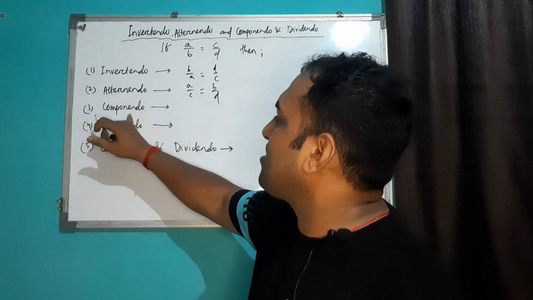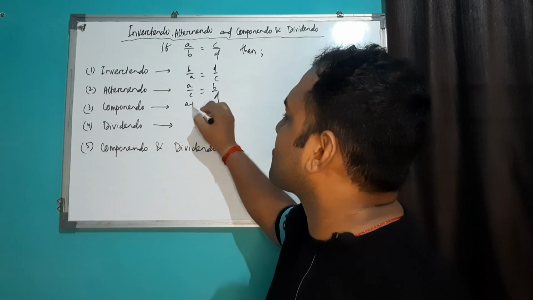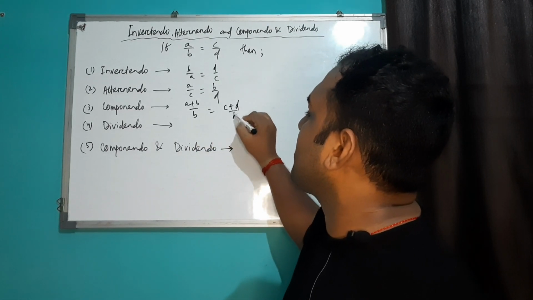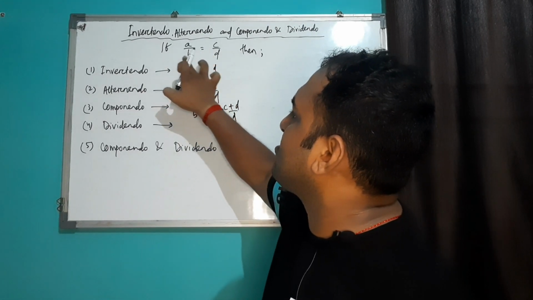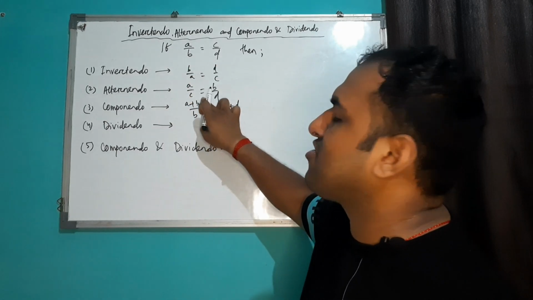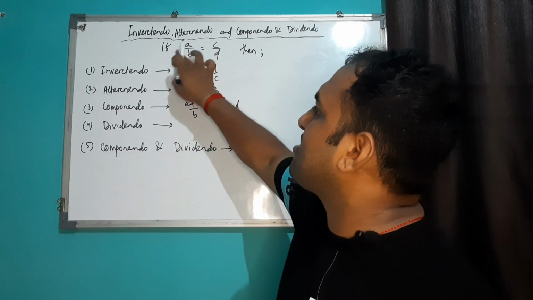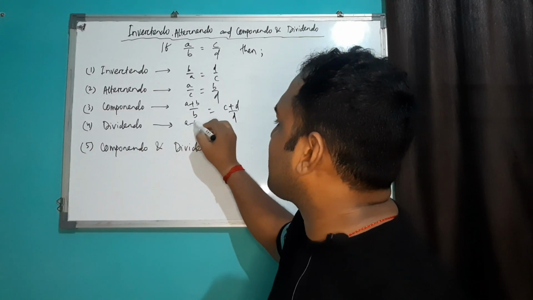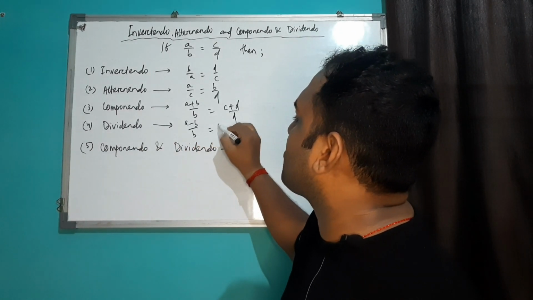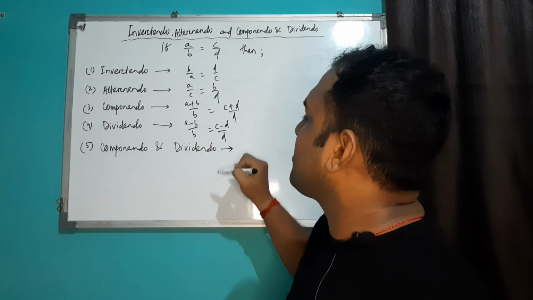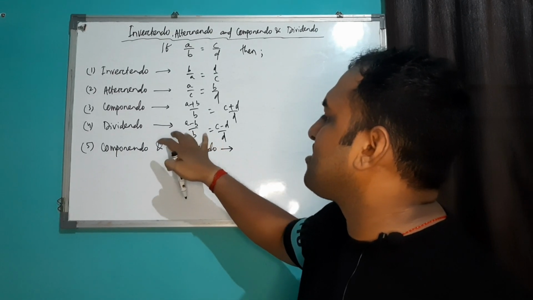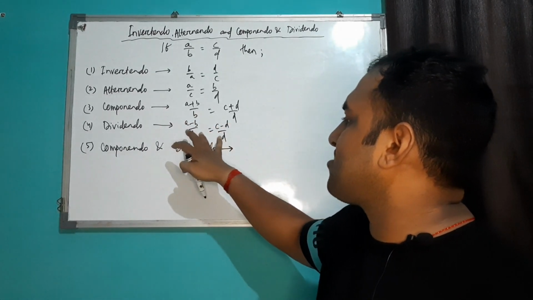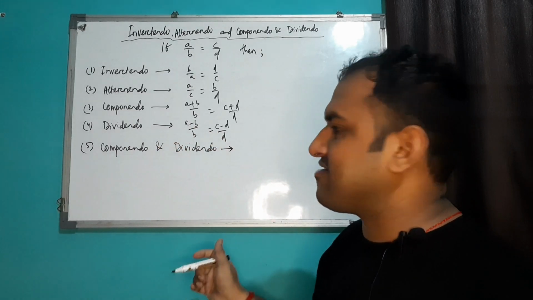Again, componendo will be written as (a plus b) upon b equal to (c plus d) upon d. It means whatever the function in your denominator, that will be added in your numerator and leave the denominator as it is. Then dividendo means you have to write (a minus b) upon b equal to (c minus d) upon d. It means whatever the function in your denominator, simply you have to subtract it from your numerator and let the denominator stay as it is.